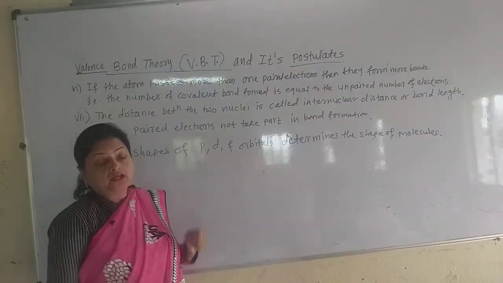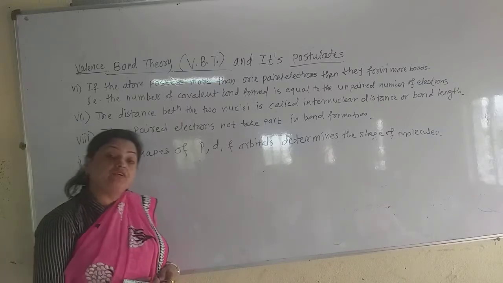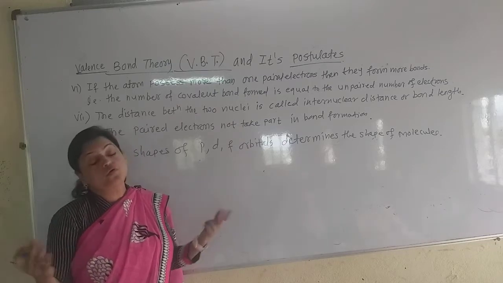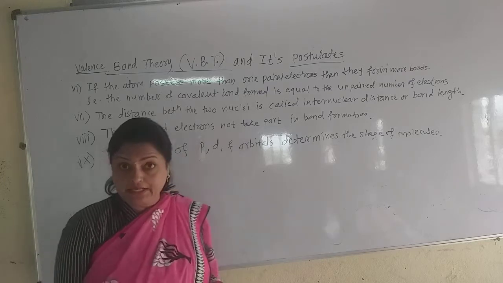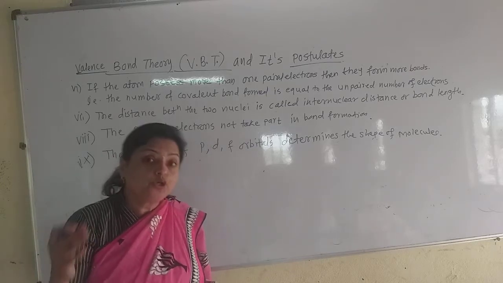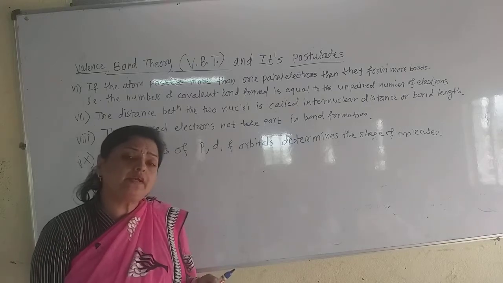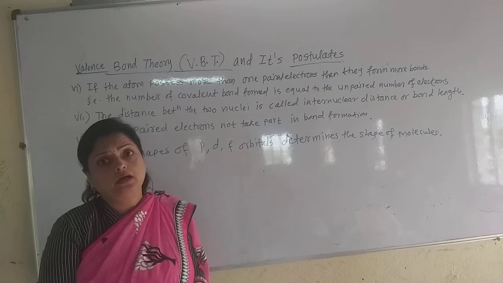See the 6th postulate. An atom that possesses more than one unpaired electron forms more covalent bonds. That means the number of unpaired electrons is equal to the number of covalent bonds formed. How many covalent bonds are formed? It depends upon the number of unpaired electrons.